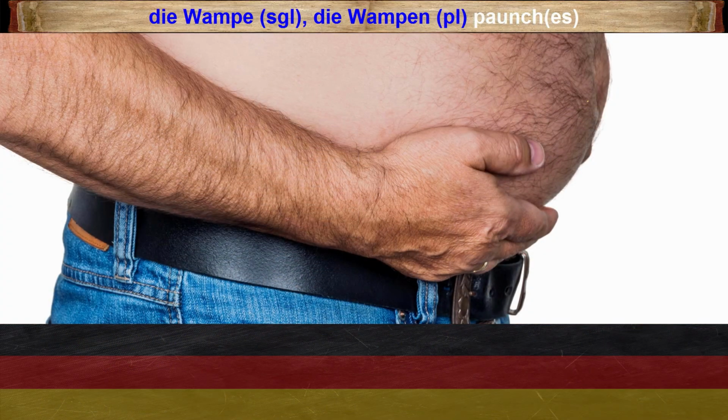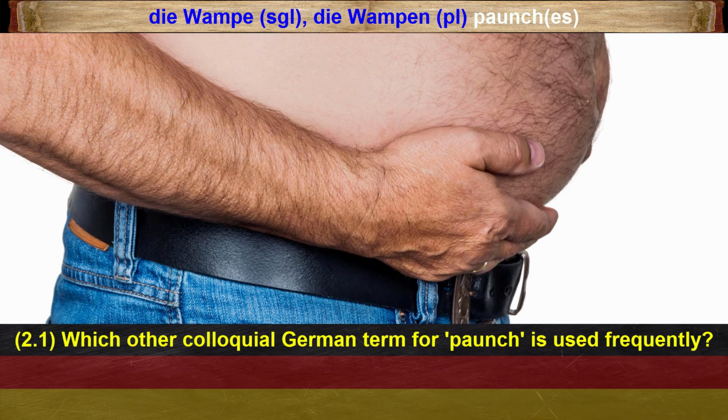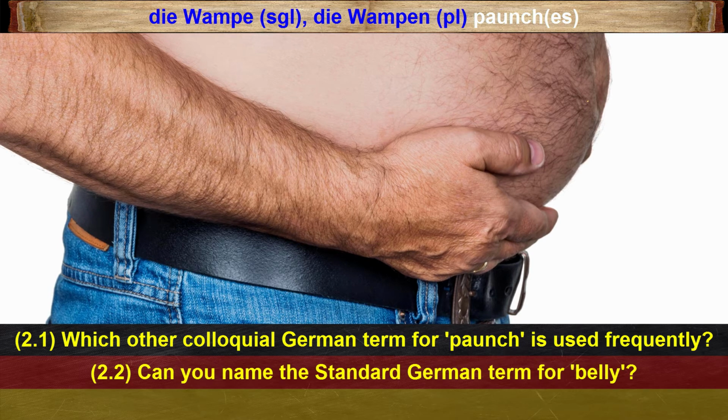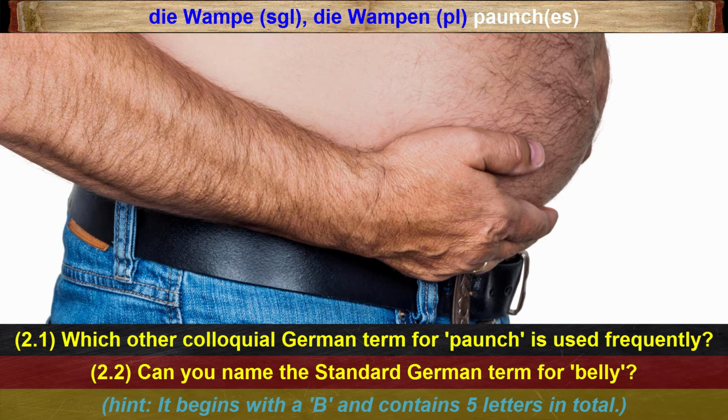Let's move on to the second term, die Wampe. Do you know another very popular and colloquial German term for a paunch? Yep, that was also mentioned in the German lesson. However, the following German term wasn't featured in the lesson itself, but you might know the standard term for a belly in German by any chance? Like, do you know that one? It consists of 5 letters and it begins with a B.